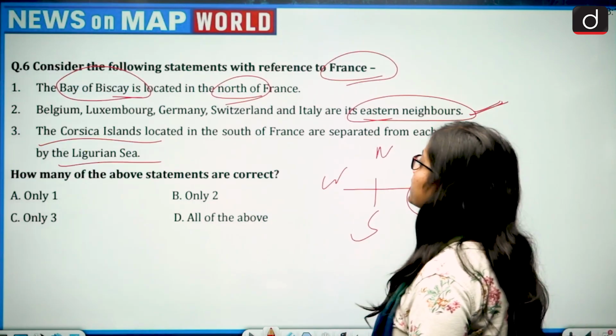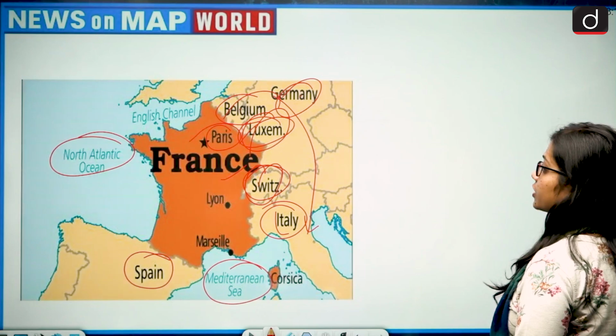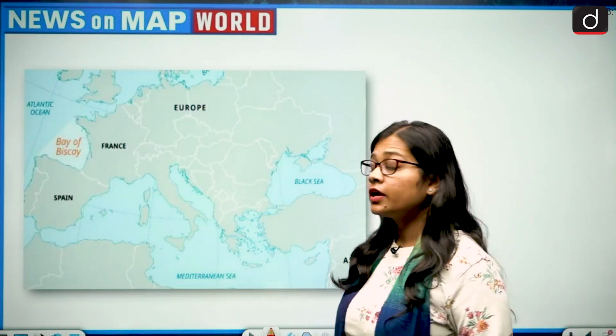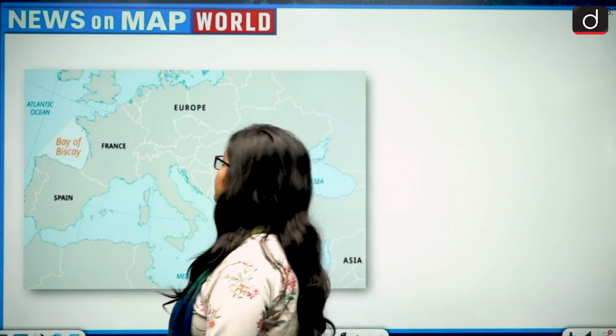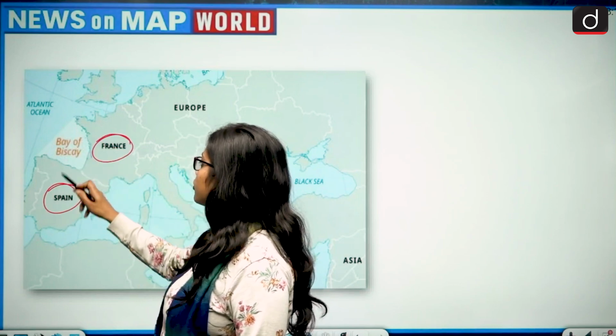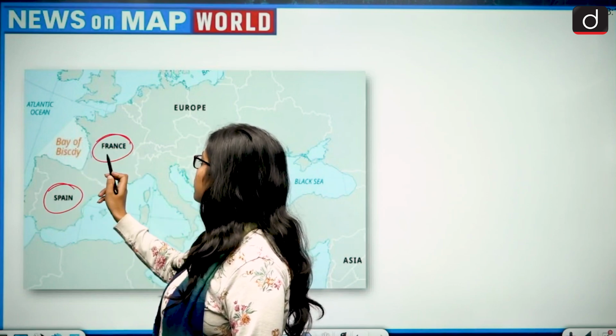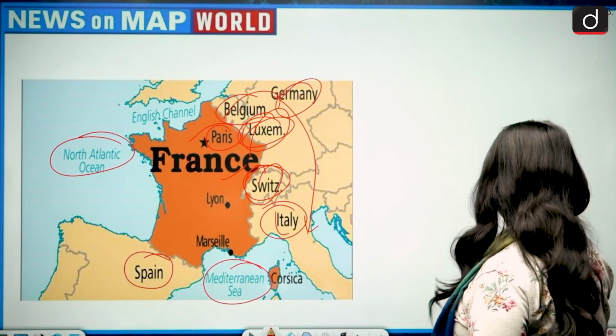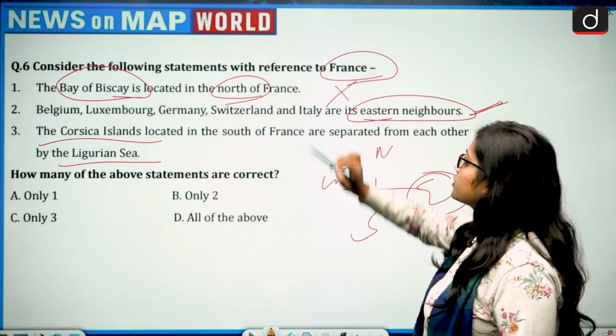First is the Bay of Biscay is located in the north of France. Let's see this. The Bay of Biscay is not present in the north of France. It is present in the southwest of France. This is Spain and this is France. It is situated to the north of Spain and to the southwest of France, and this is the Bay of Biscay, an extended part of the Atlantic Ocean. So the first statement becomes wrong.